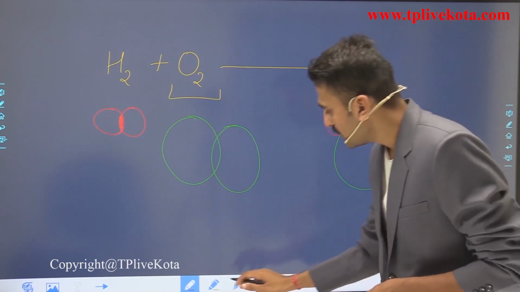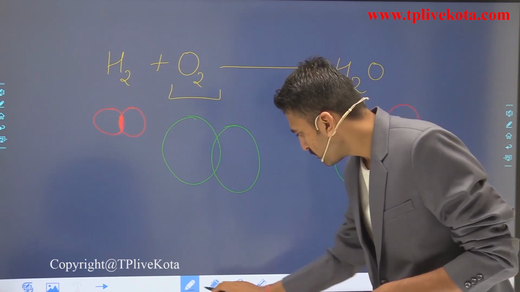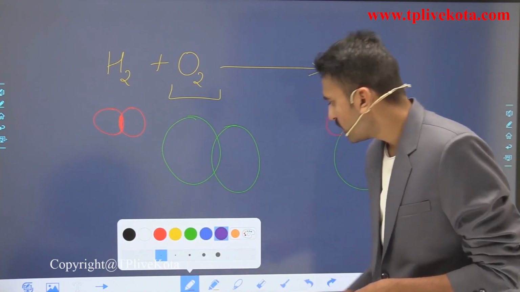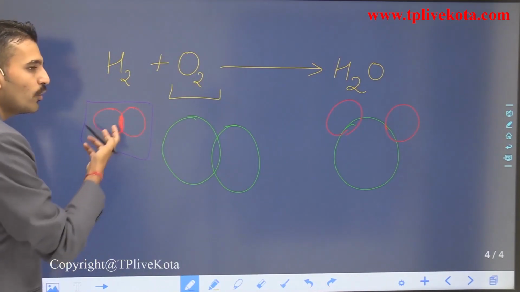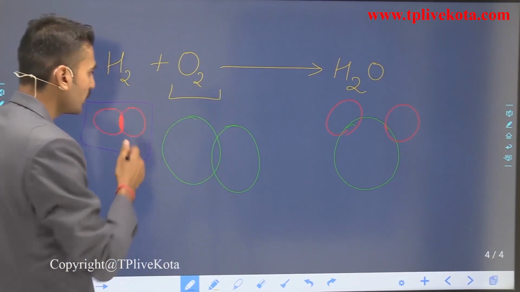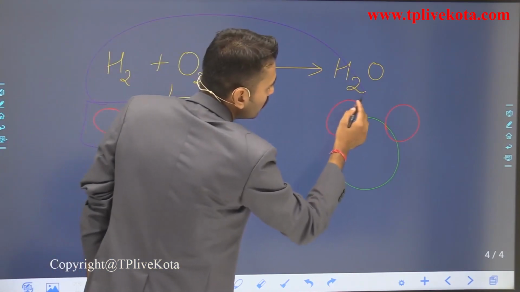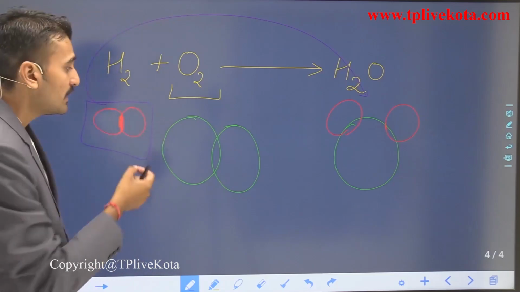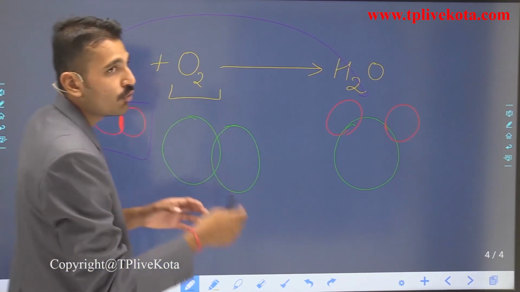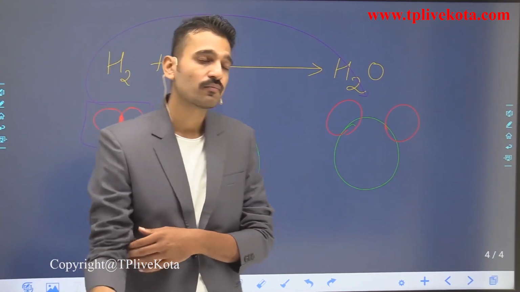What do you see here? Let me change the color. Here you have two atoms of hydrogen attached together, and after the change, the hydrogen atoms are no longer attached to each other. It means that the composition of the hydrogen molecule has changed. That is one point.